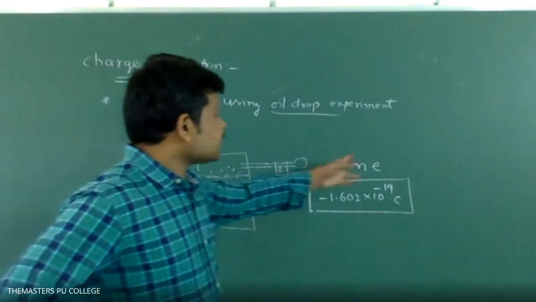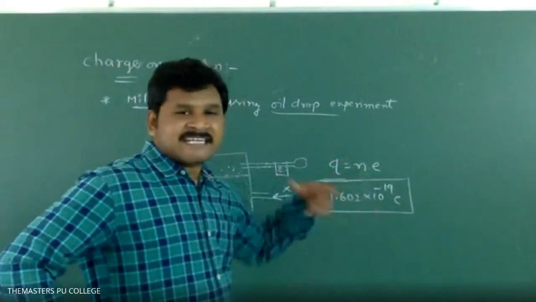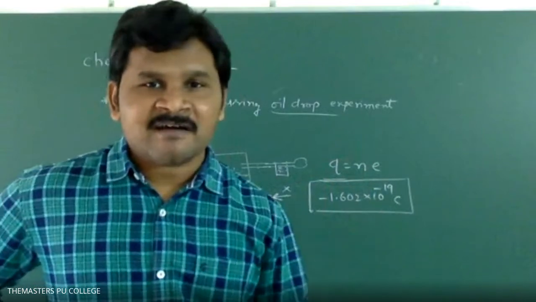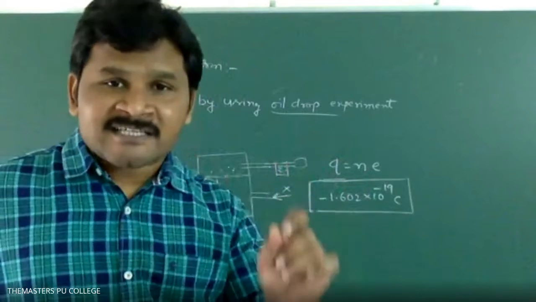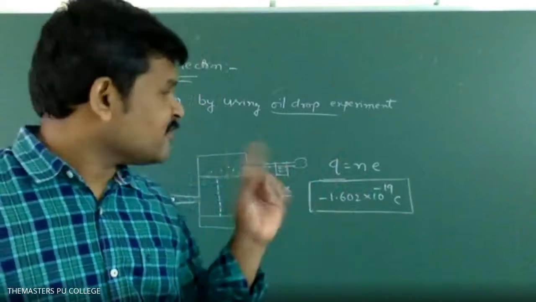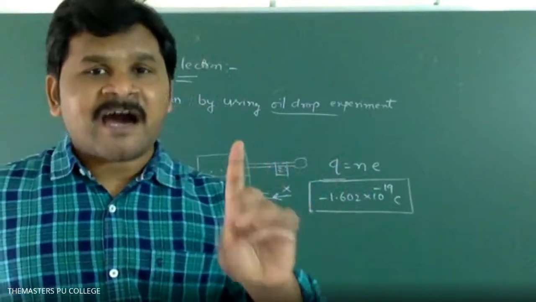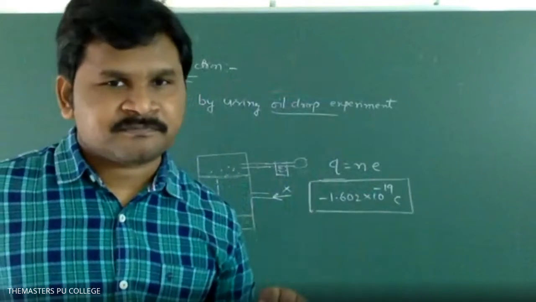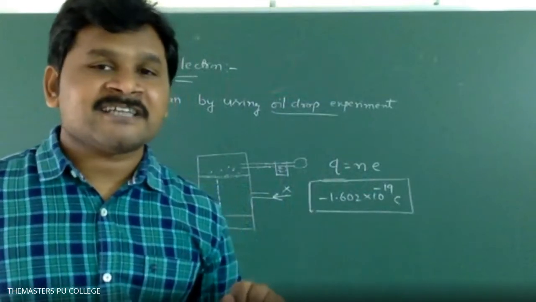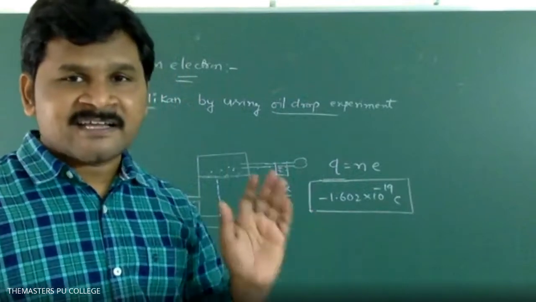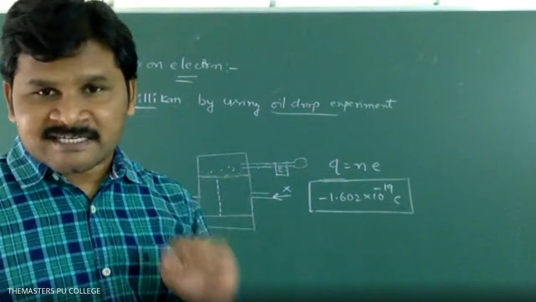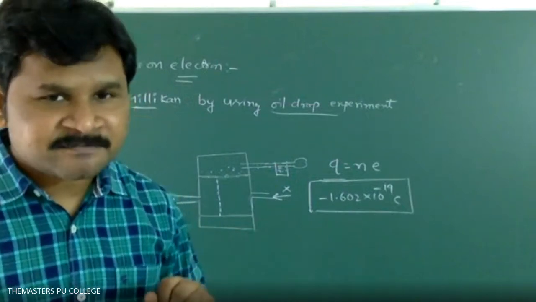What is Q equal to? Q is equal to N into e. N is an integer, meaning the number of electrons, 1, 2, 3, 4 like that. e means the charge on a particular electron. Q is the electrical charge on the oil droplet, N is an integer, and e is the charge on the electron. Clear, students?